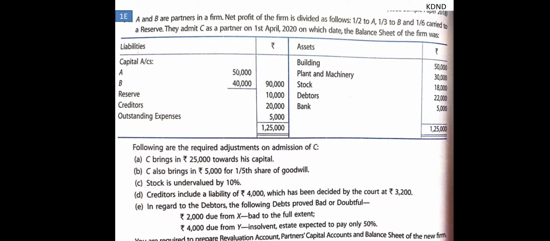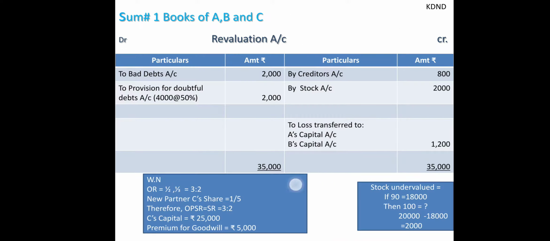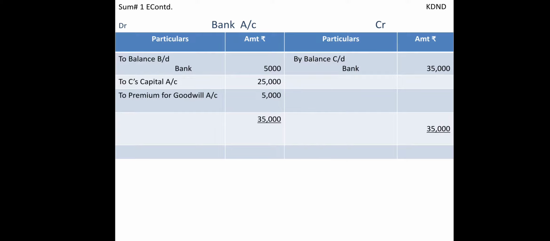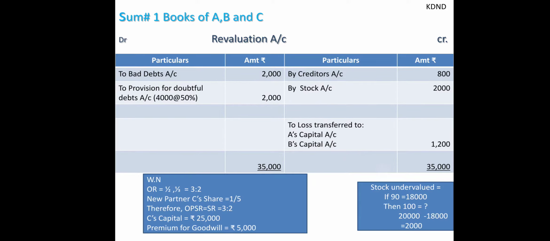Then the next entry is that C also brings 5,000 for 1/5 share of goodwill. Here C brings 5,000 as goodwill premium. So first of all, bank account debit to premium for goodwill is the journal entry we have to pass. Apart from this, it is to be distributed in the sacrificing ratio. The working with respect to that is given over here. You can see the old ratio is 3:2, as I have done.